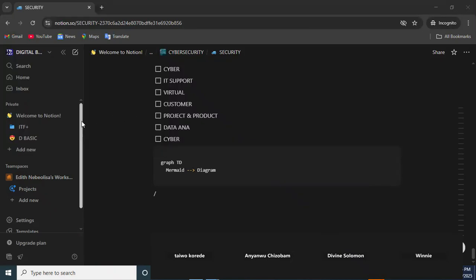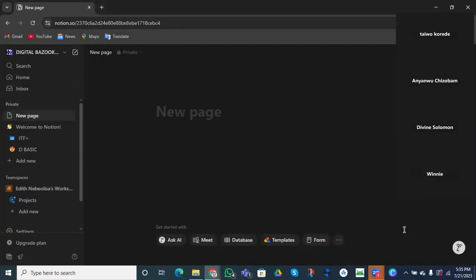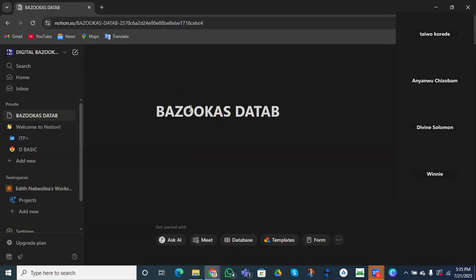All right. So now I want us to talk about our database. I want us to create our database. There are two ways we can create our database. We can create our database by using our normal slash, right? So we can go to table. Let's name it first, Bazooka's database, right? Because it's very important. Bazooka's database, right? So this is our database.